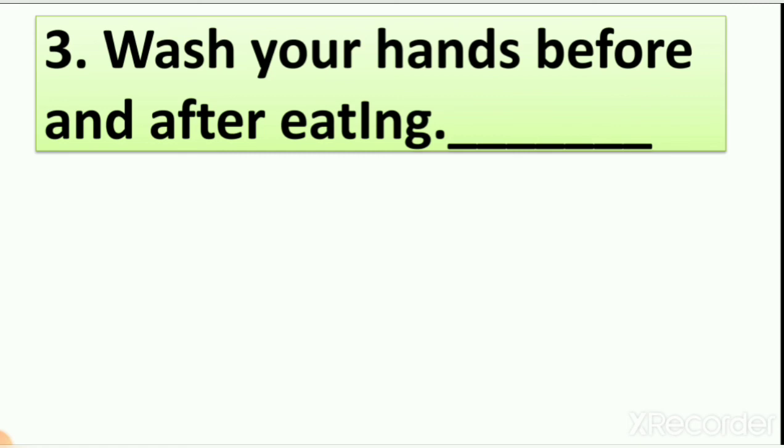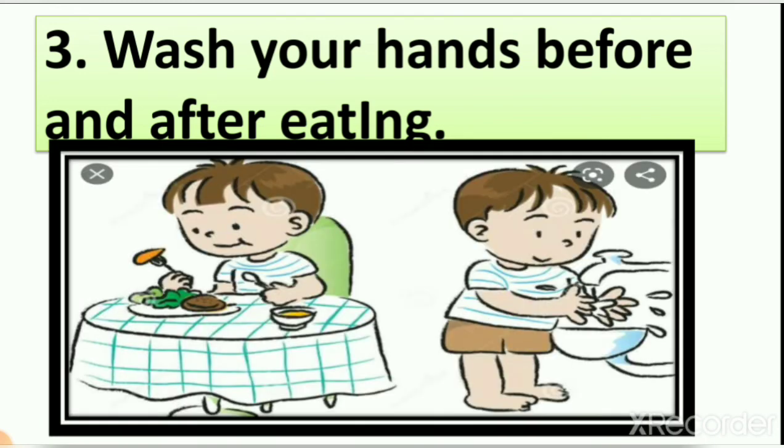So there are germs on the toys, on the remotes, when you are playing with sand. So it means there are germs, right? So that's why you have to wash your hand before and after eating. When you eat food and after, you have to wash your hand.